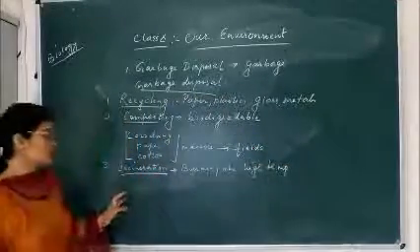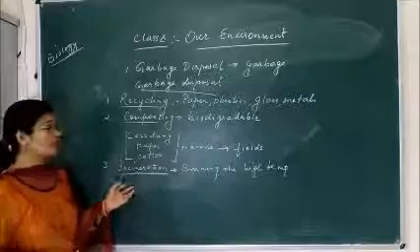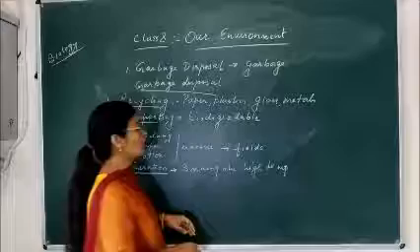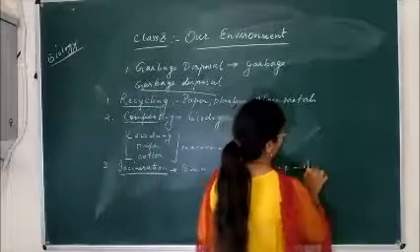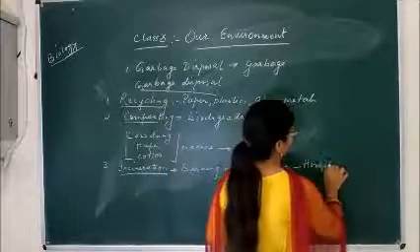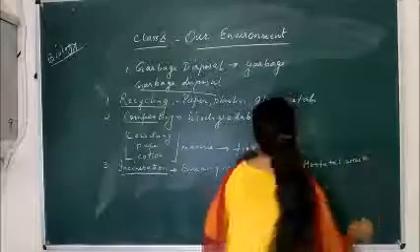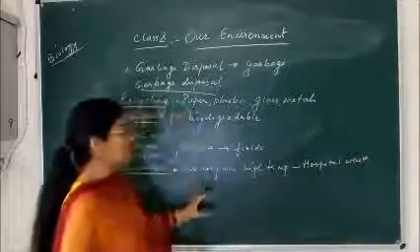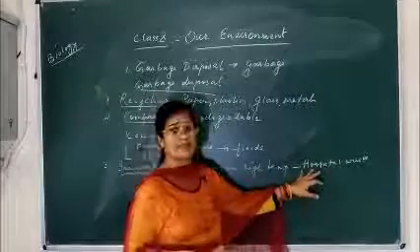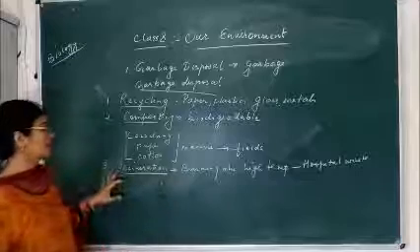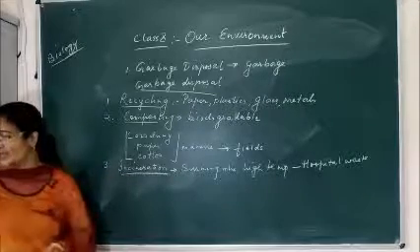Because burning also causes pollution, it's not good to burn all the waste, but only the hospital waste. And the reason behind this is that the waste which comes from the hospitals has a chance of infection. That's why this hospital waste can be burnt at a high temperature, and the process is called incineration.